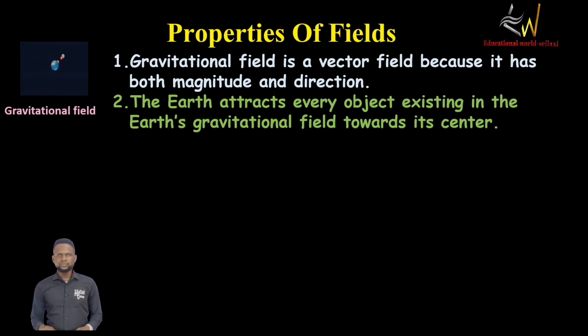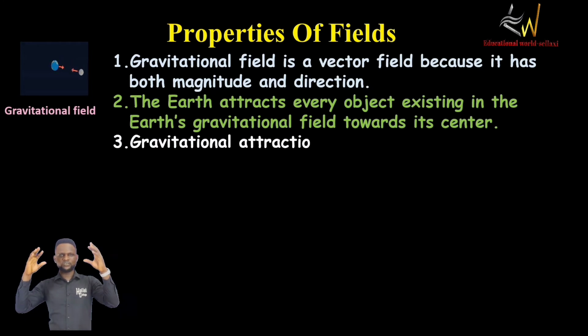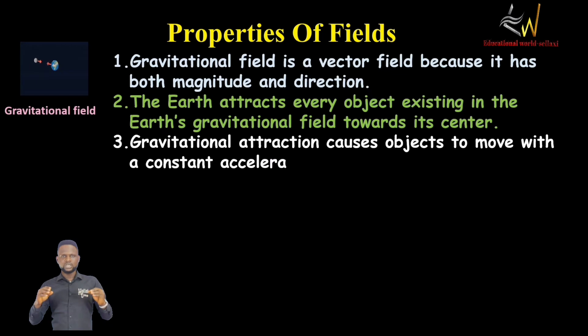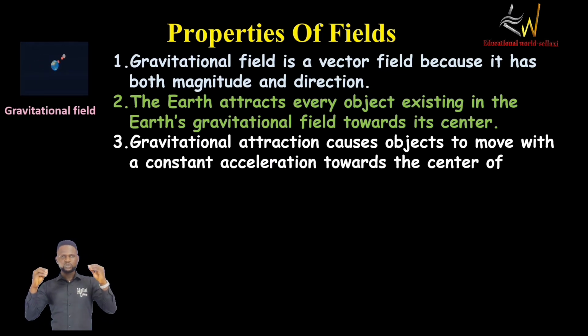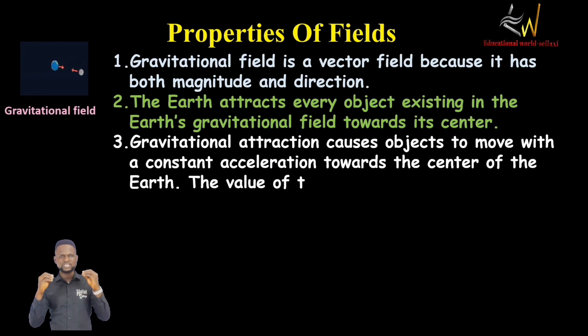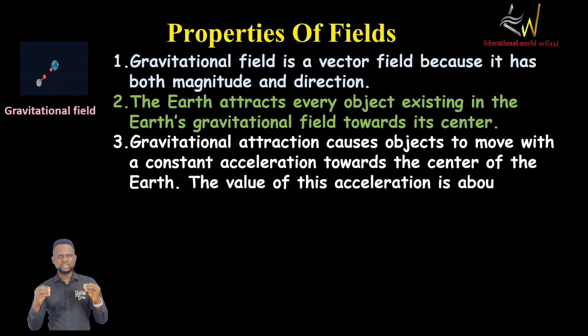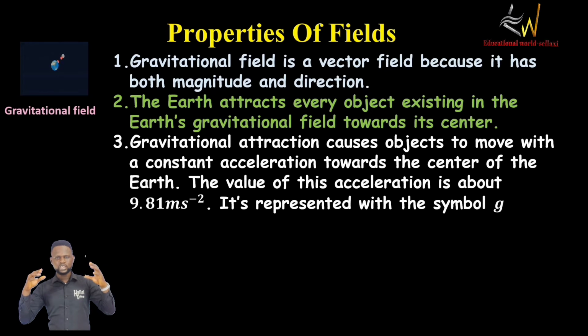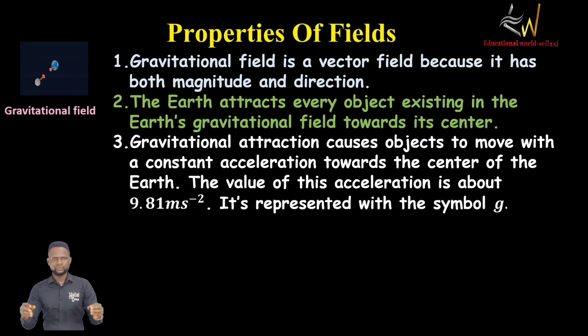Now, when you leave an object freely to fall under the influence of Earth's gravitational force, that object falls with a value of an acceleration, which we call the acceleration due to gravity. So when an object is falling freely under the influence of Earth's gravitational attraction, it falls with an acceleration, and the value of that acceleration is approximately 9.81 meters per second square.